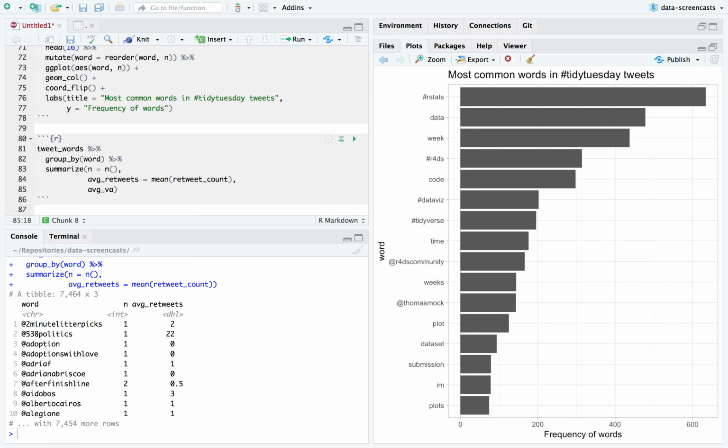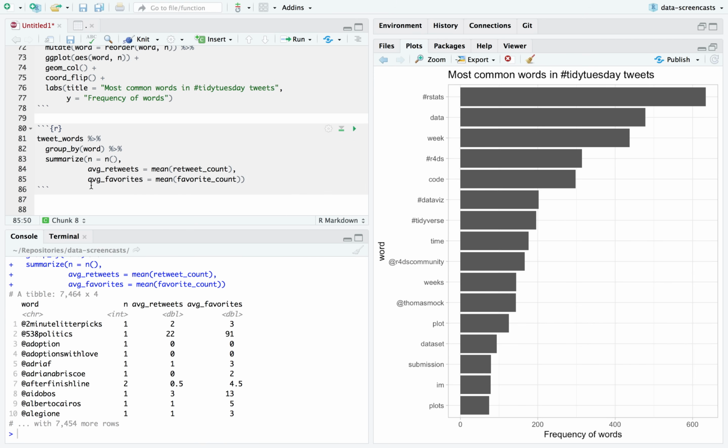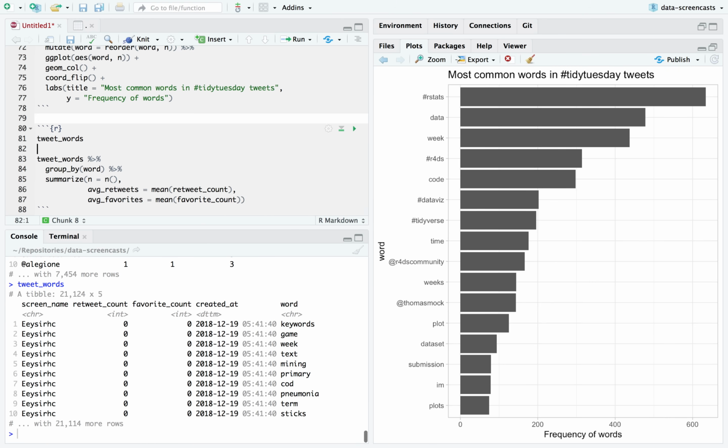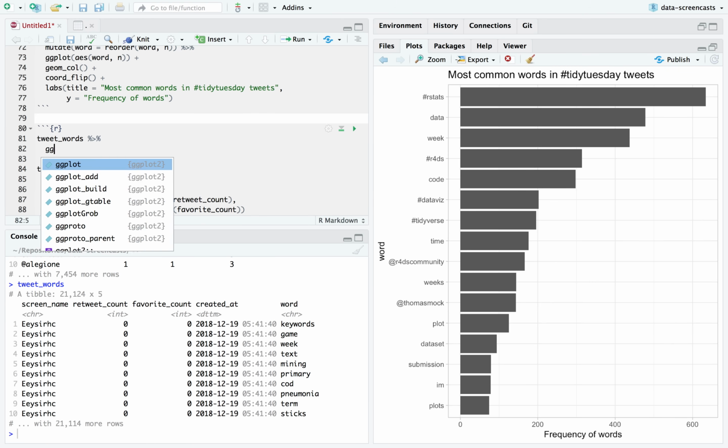Average favorites, similar. Now we can say what words were highly retweeted. A mean may not be appropriate. We could be using a median, or actually I've got a thought here. Okay, before we decide what number to use to aggregate it, we should really look at the distribution.